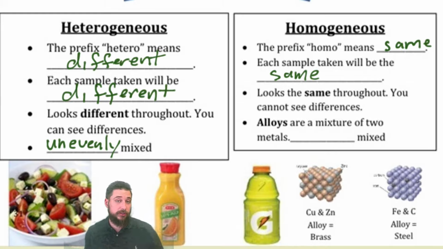It even looks the same throughout the whole thing. It looks the same throughout. You cannot see any differences. Now, alloys are a mixture of two metals. And alloys are a great example of a homogeneous mixture.